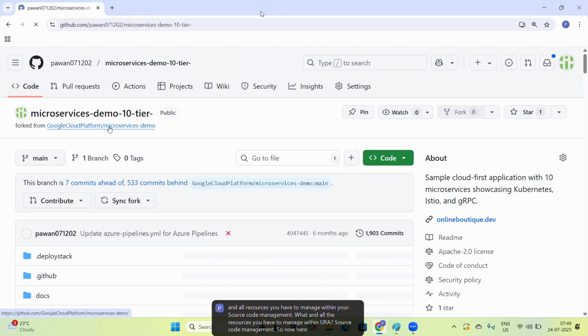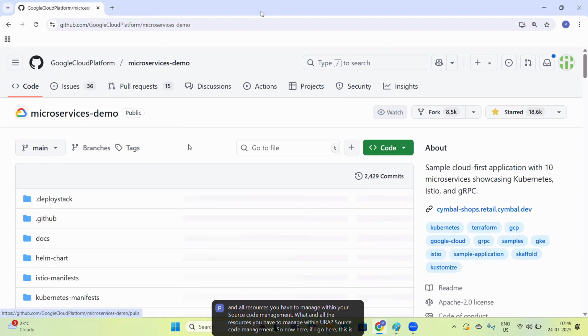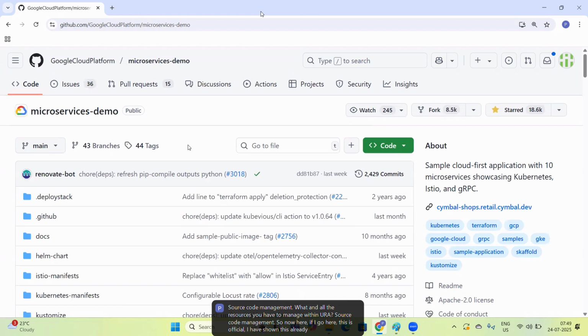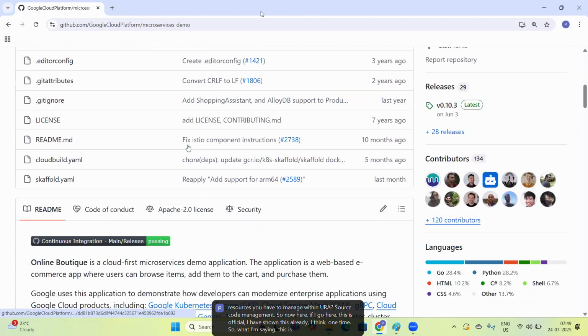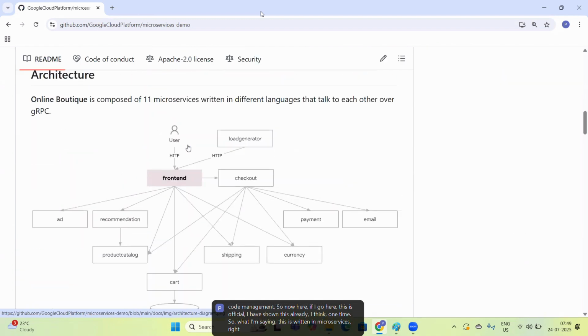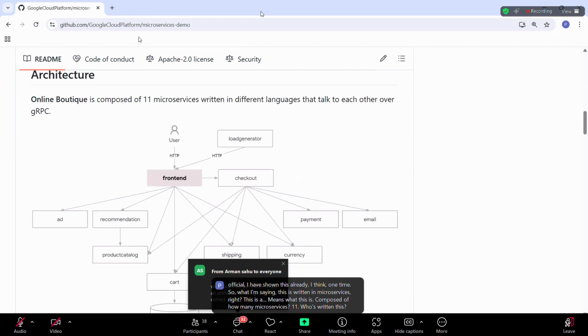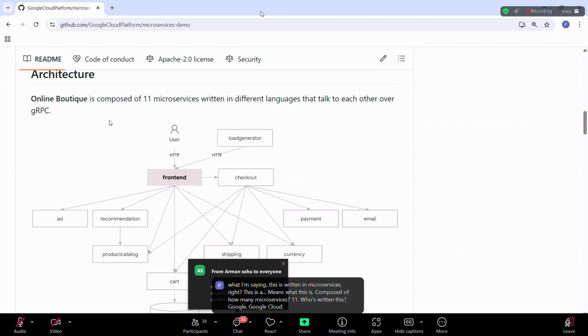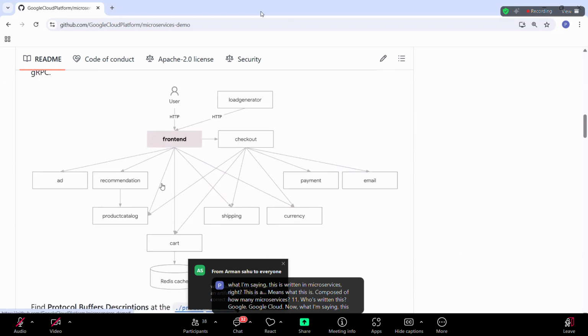So now here, if I go here, this is official. I have shown this already, I think one time. So what I am saying, this is written in microservices, right? This is composed of how many microservices? 11. Who has written this? Google Cloud.